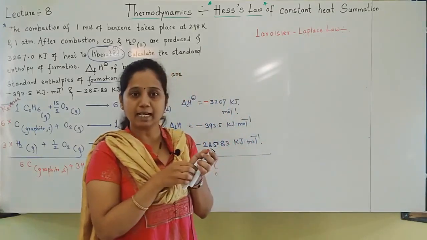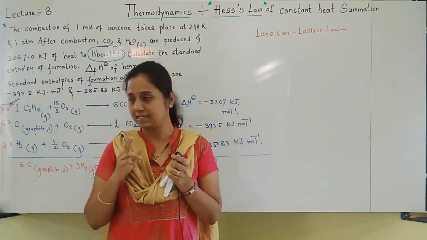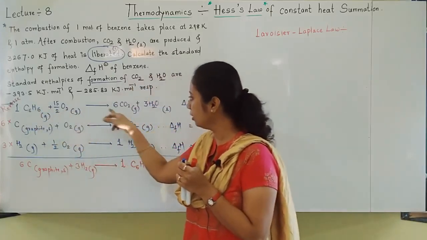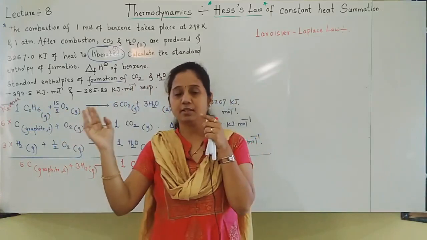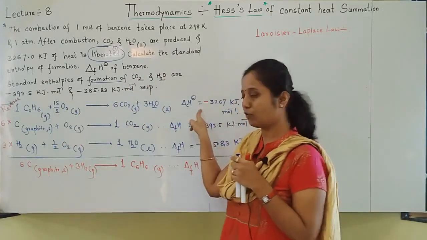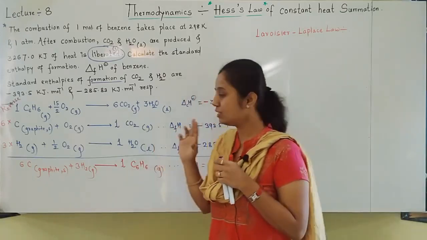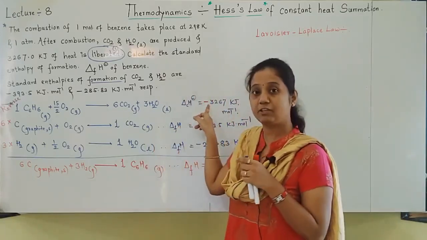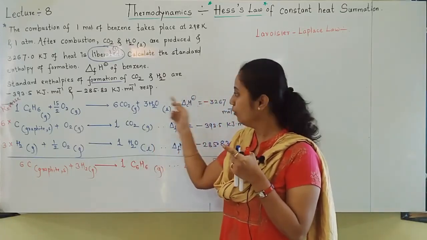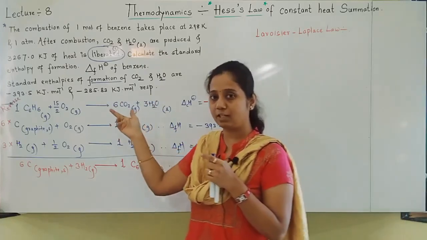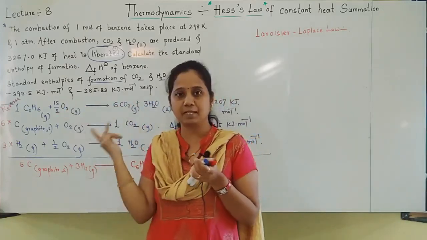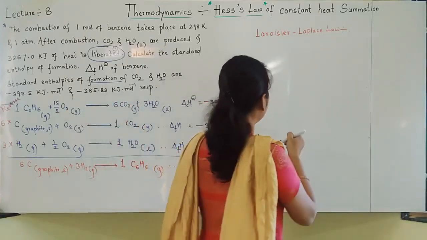What is the Lavoisier and Laplace law? The law states that whenever any chemical reaction is reversed, then its delta H value will change its sign. Change its sign means if it is minus, it will become plus, when we reverse the equation. Reversing the equation means products become reactants and reactants become products. So write the law down somewhere.